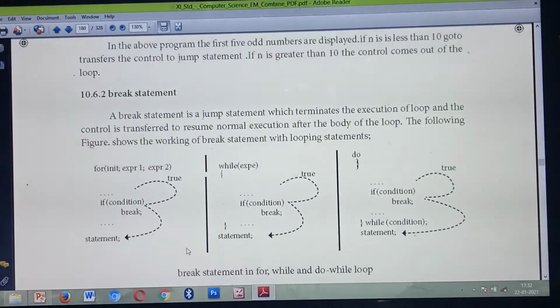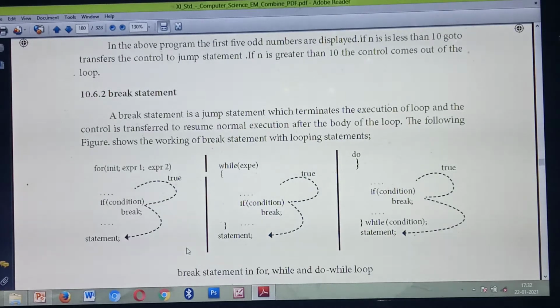So next one is the break statement. Okay. So what's the next statement? Break statement. So the break statement is also a kind of which statement? Jump statement. Okay. So what's the difference between the goto statement and the break statement?